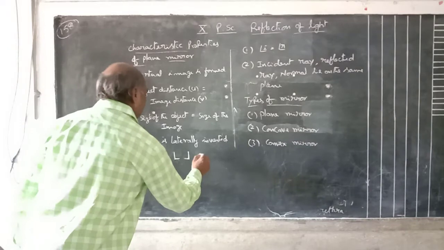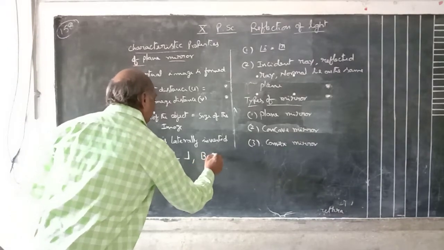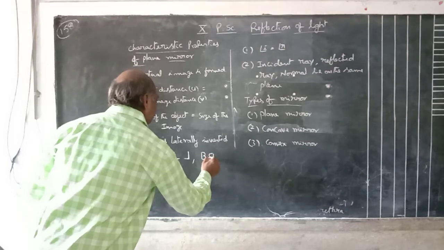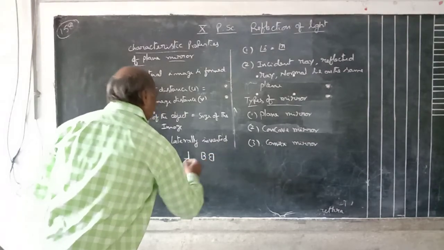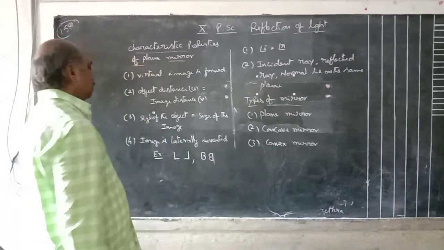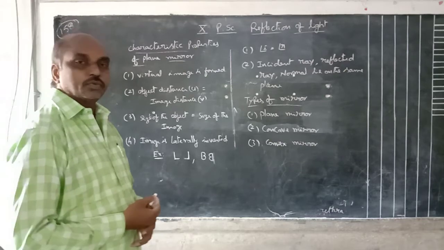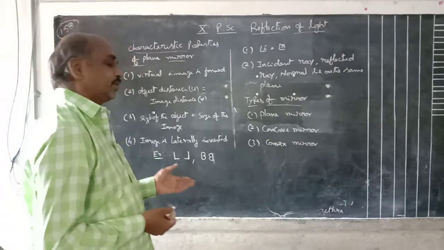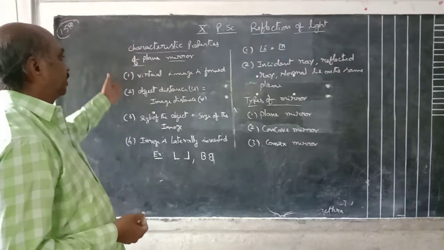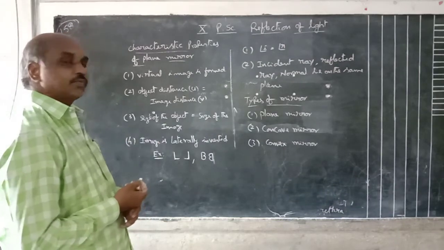Suppose the letter B appears like this. So this is laterally inverted. Left appears to be right, right appears to be left. These are the important points of the characteristic properties of a plane mirror.